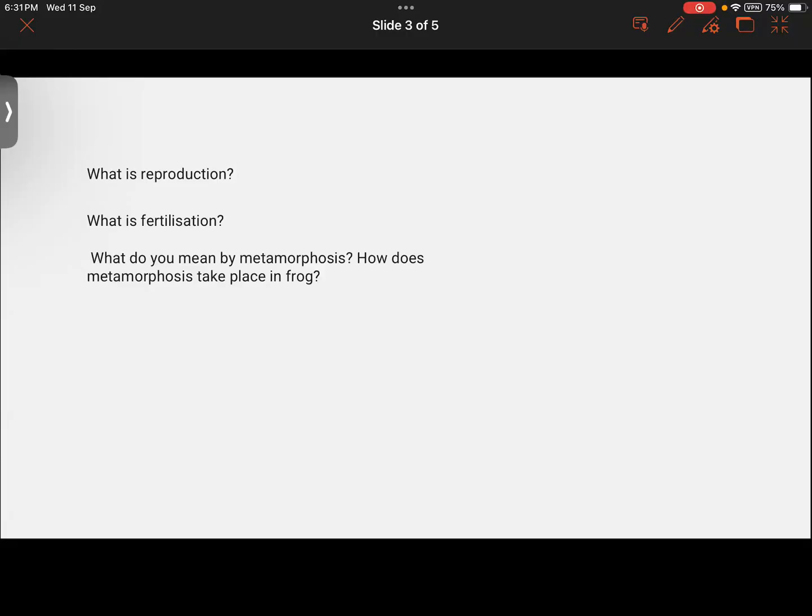Exactly. So it's a process by which an organism develops where their body goes through a phase of transformation. At different stages, they will be looking different. There will be structural changes taking place in their body at different spans of their life. Talking about metamorphosis in frogs, as particularly explained.